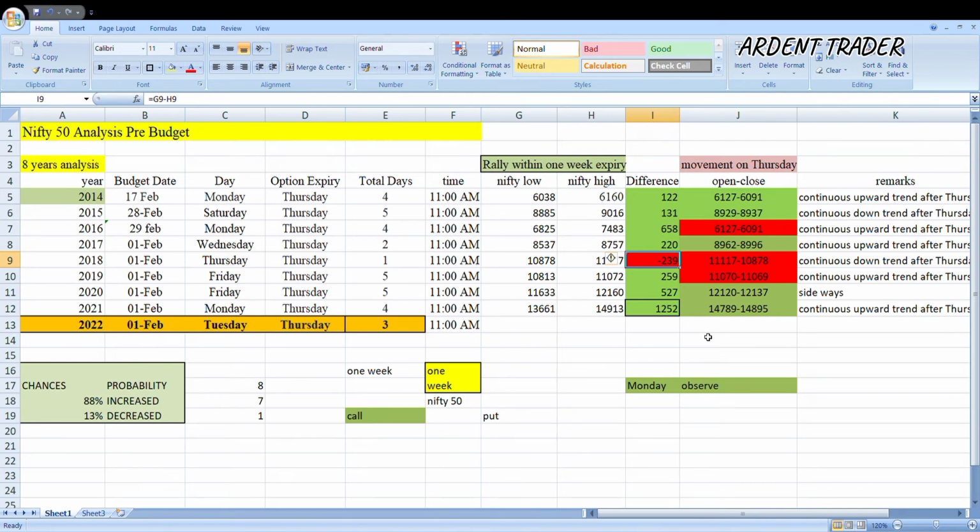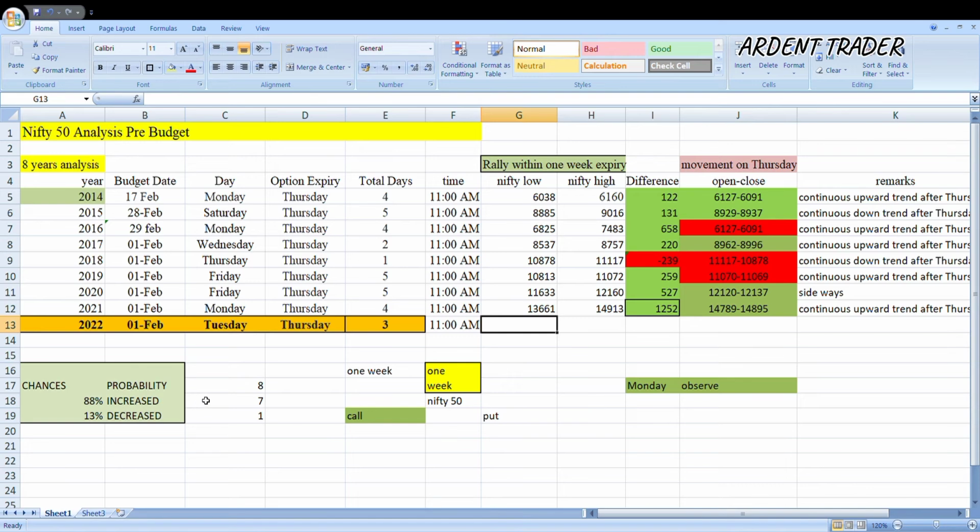So there is a high probability that Nifty 50 will give a very positive momentum on the day of the budget. During this BJP era from 2014, out of 8 times, 7 times Nifty 50 has given a very good rally. But in 2022, that is on Tuesday, what are the chances that Nifty 50 will increase? Looking at this data, the chance is 88%.